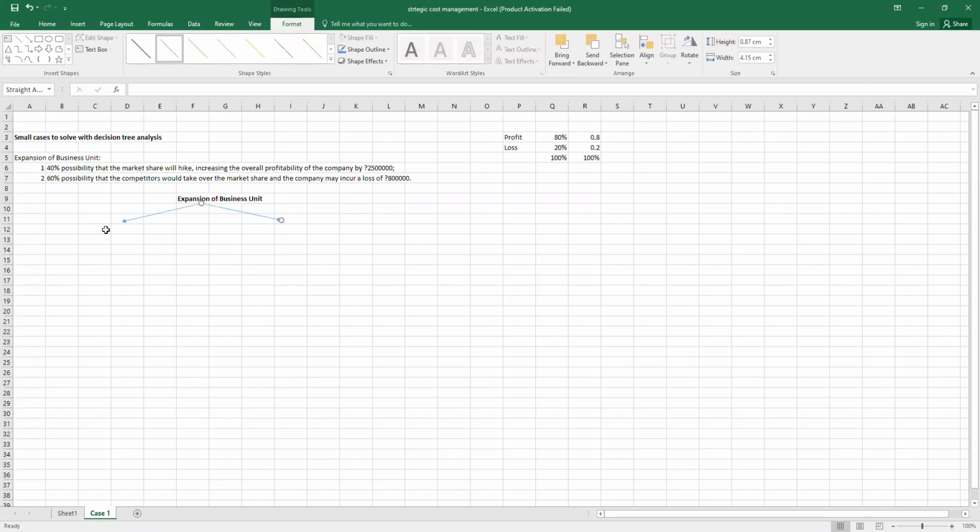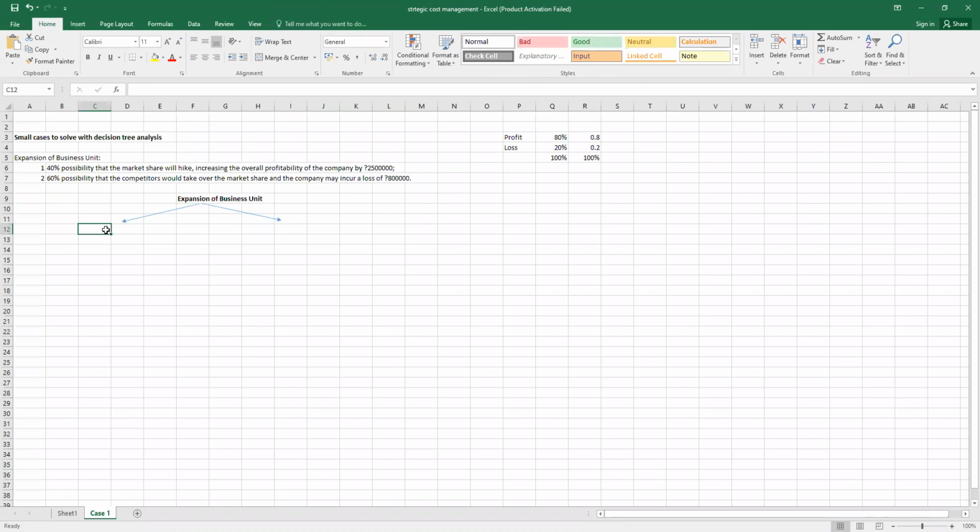The two outcomes are either we will increase the profit, or we can incur the loss, right? There are two outcomes.